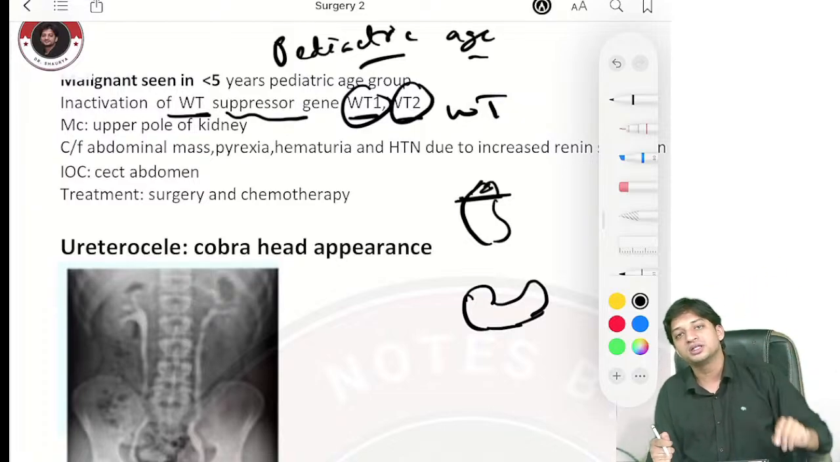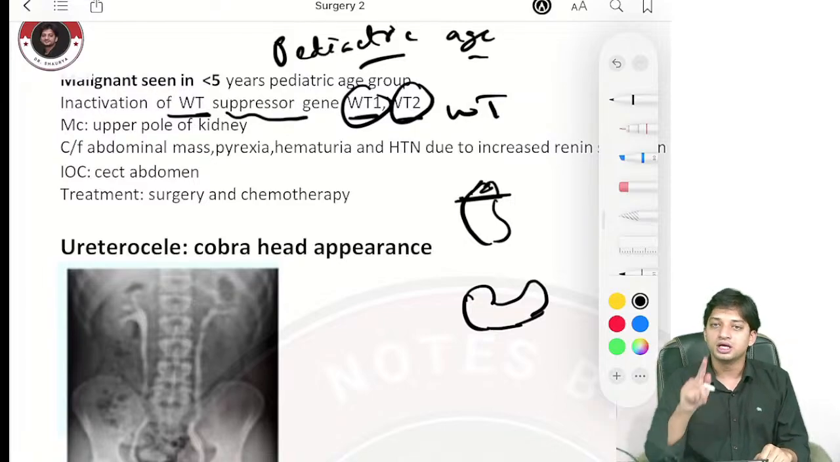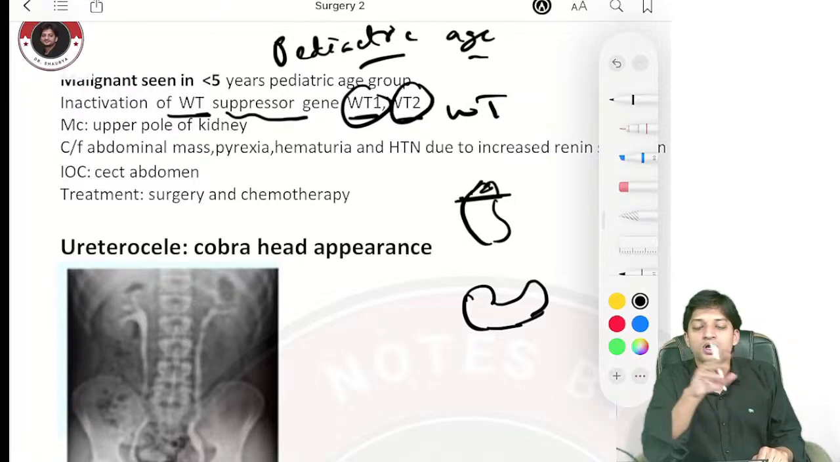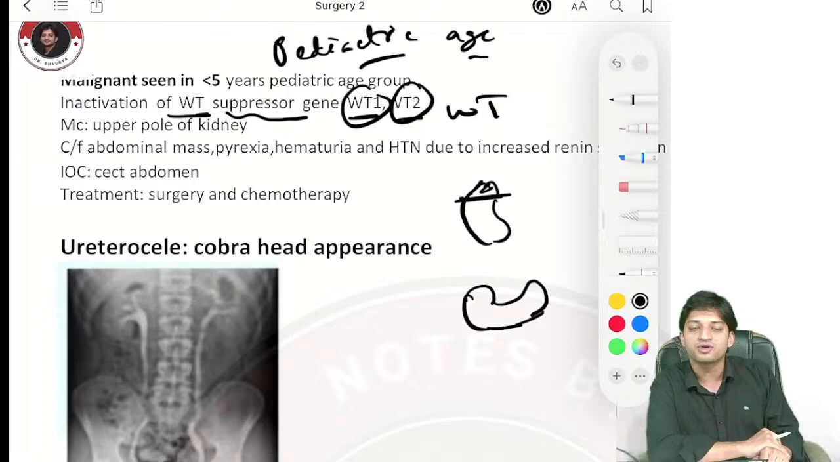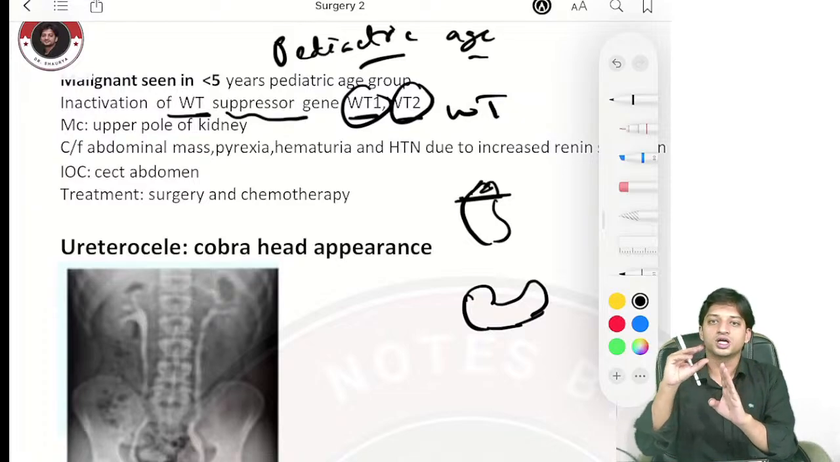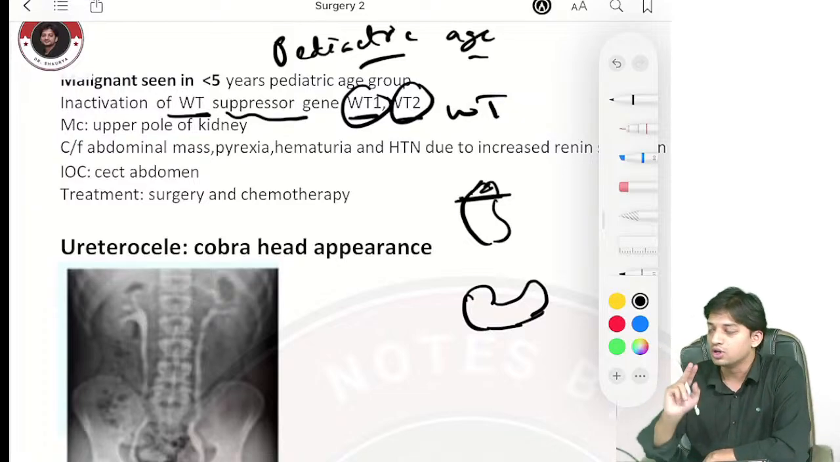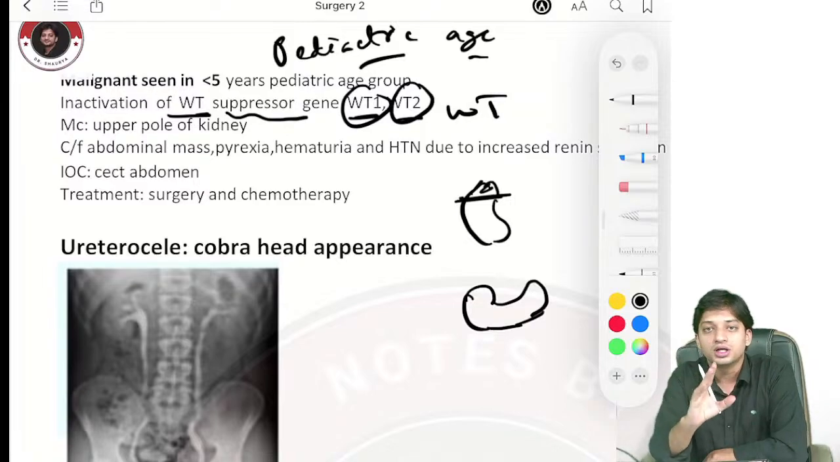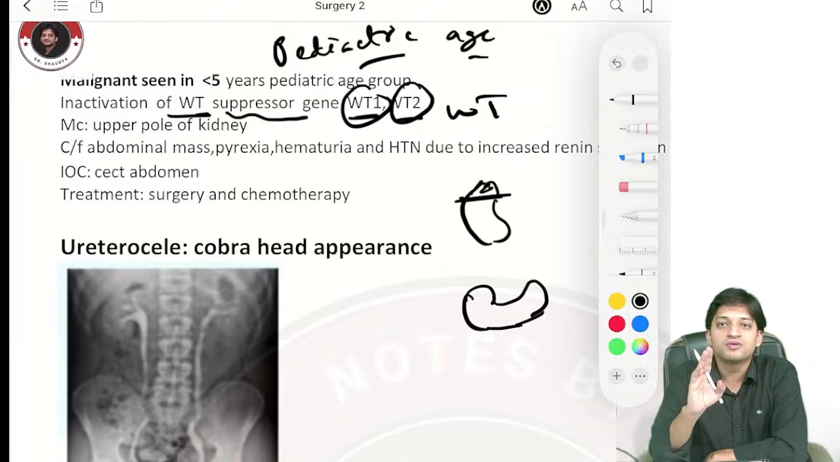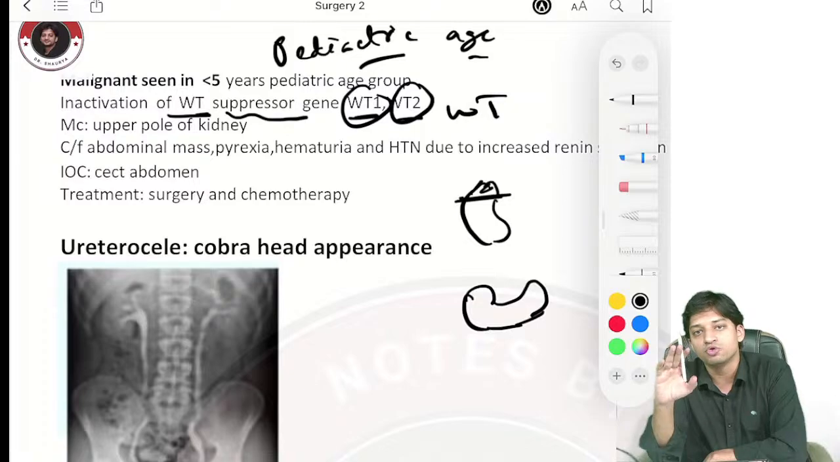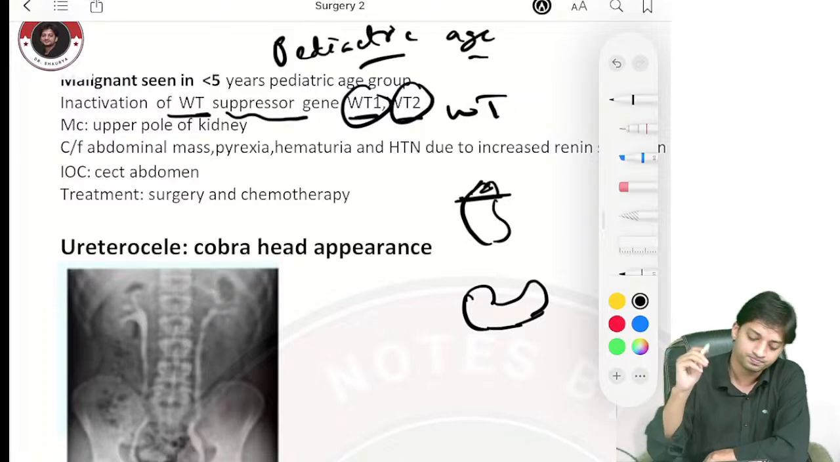The opposite is happening in Wilms tumor. In Wilms tumor, what is happening? They will give you a pediatric age group history, and the most commonly affected part will be the upper pole of the kidneys. Am I correct, guys? Wilms tumor happens due to inactivation of the Wilms tumor suppressor genes, WT1 and WT2.